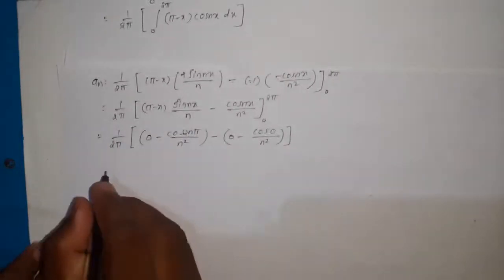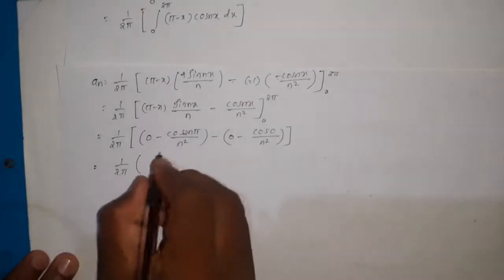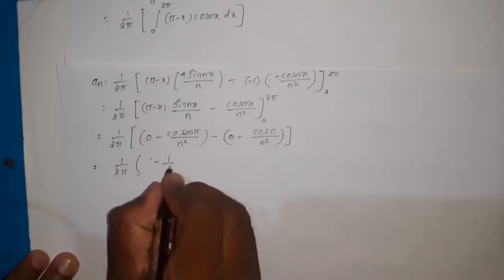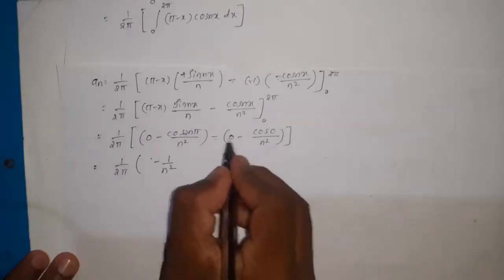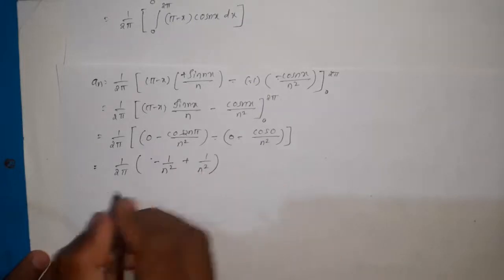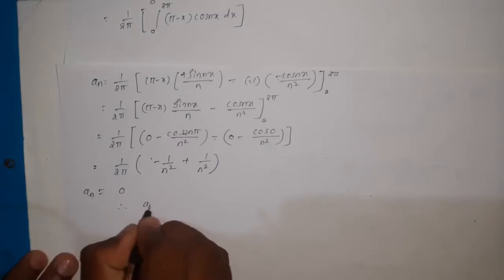Then here this is equal to 1 divided by 2 pi, minus cos 2n pi, that is equal to 1. So 1 by n square, minus into minus becomes plus, that is 1 by n square. So therefore it is 0. So hence an equal to 0.